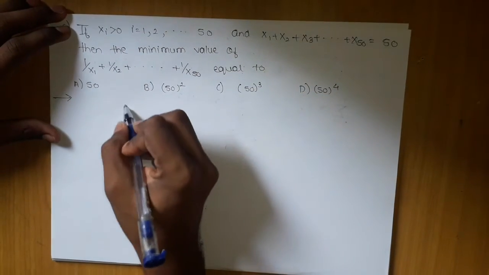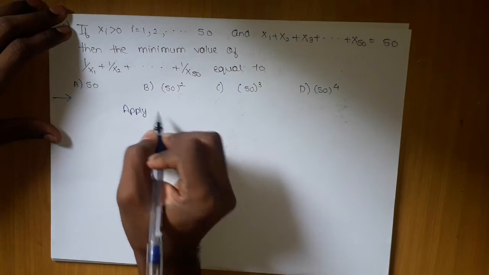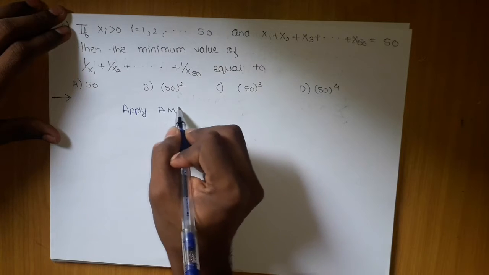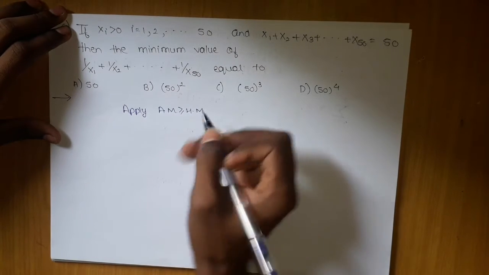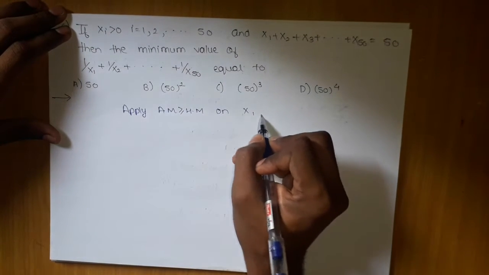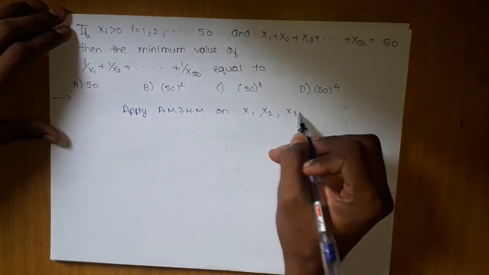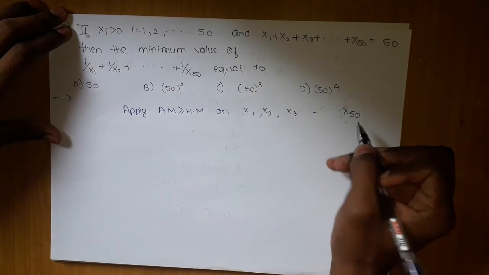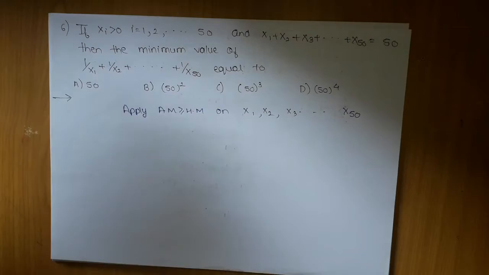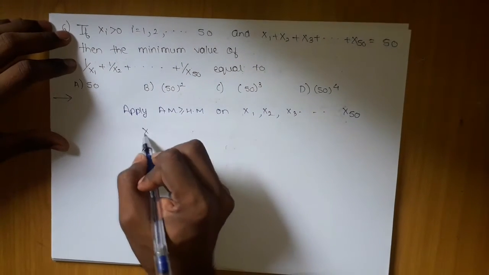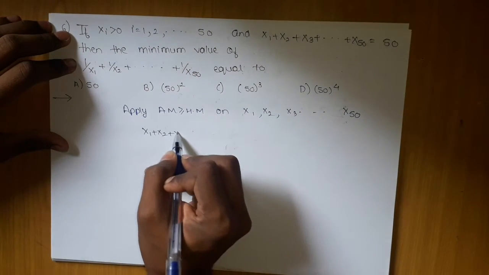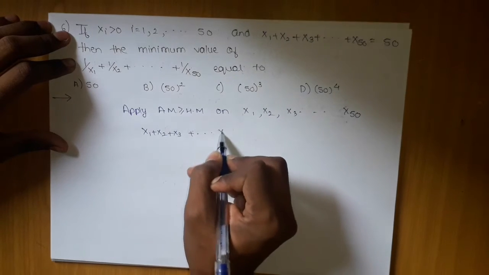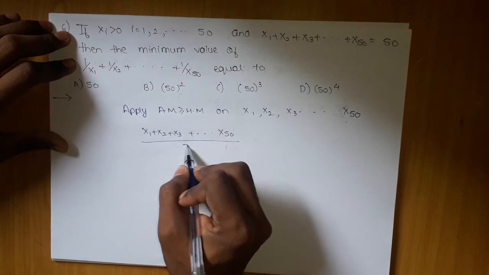Always the format will be like this: apply AM greater than or equal to HM, and mention on what terms: x1, x2, x3 and so on till x50. This will clear your doubts about which terms to apply it on. How many terms are there? 50.